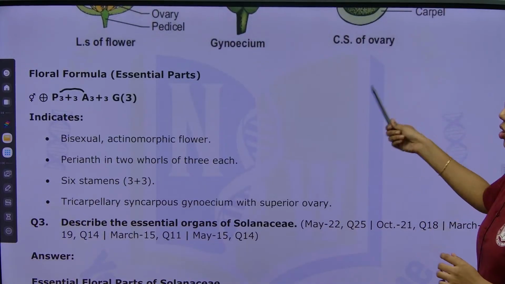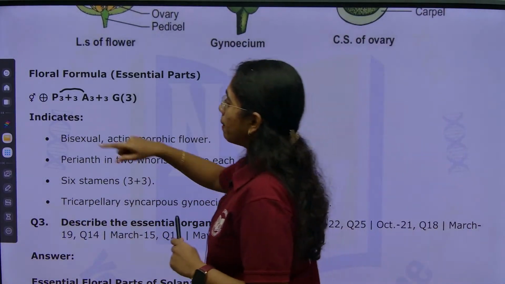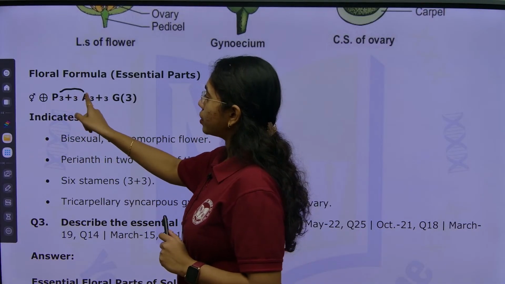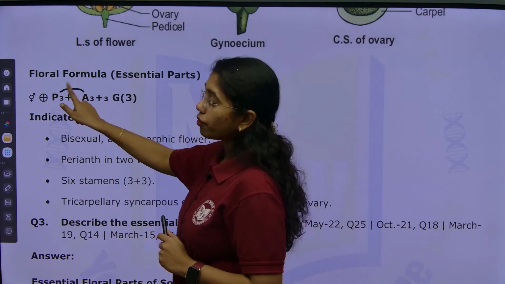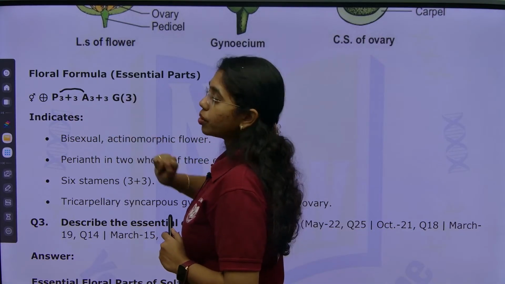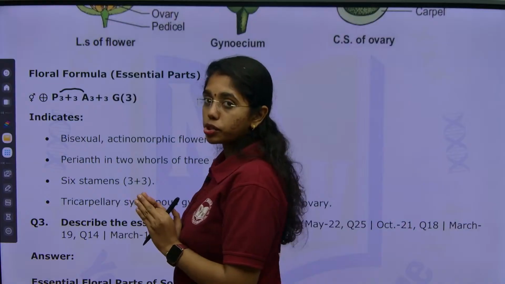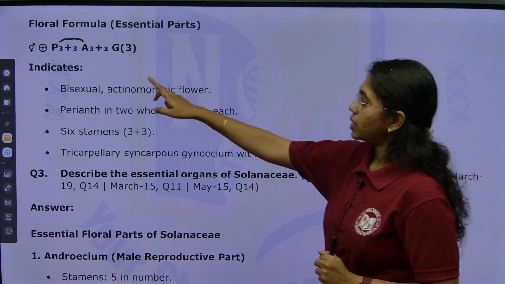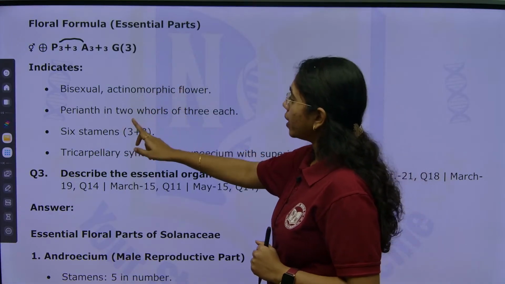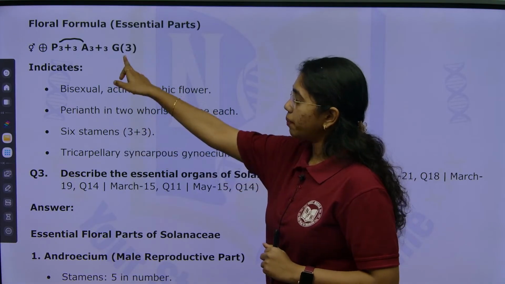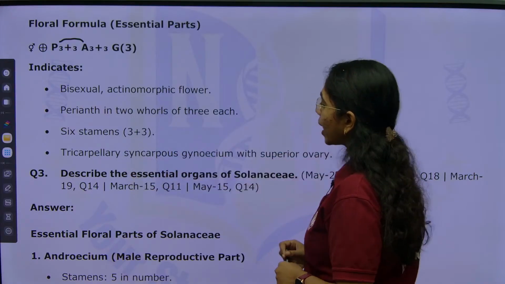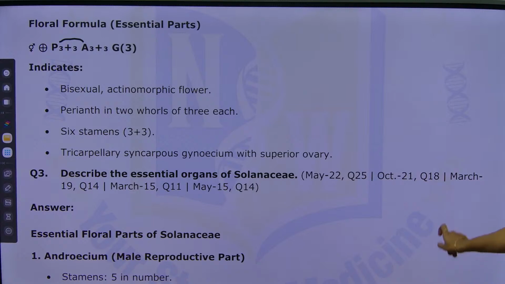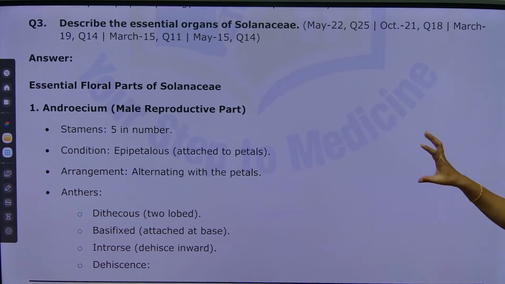Fine. And this is the floral formula, which is bisexual, actinomorphic in symmetry, perianth 3 plus 3, androecium 3 plus 3, which are fused. And then gynoecium is 3, which are fused. Cohesion is being addressed. This indicates a bisexual actinomorphic flower, perianth in 2 whorls, stamens 3 plus 3, total 6. Next, a tricarpellary syncarpous gynoecium with superior ovary. Clear, right?